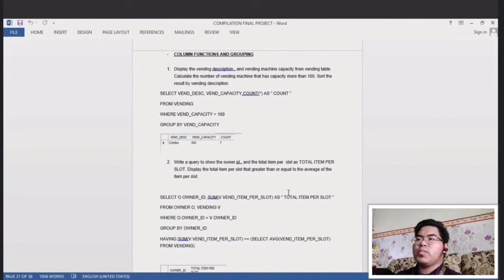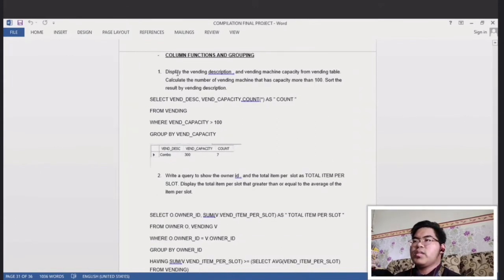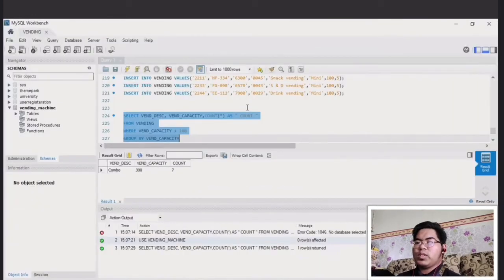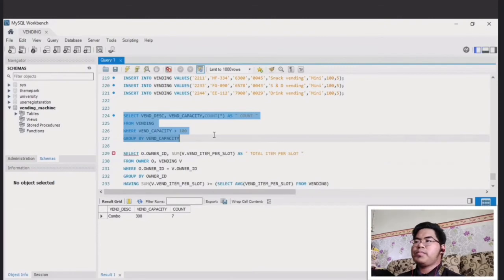So for the column function and grouping, the question that might be asked is: display the vending description, vending machine capacity from vending table, calculate the number of vending machines that have capacity more than 100, sort the result by vending description. So as we can see here, the question asks for vending description, vending machine capacity, and also the vending machines that have more than 100 capacity, which is the condition. So we move to our SQL.